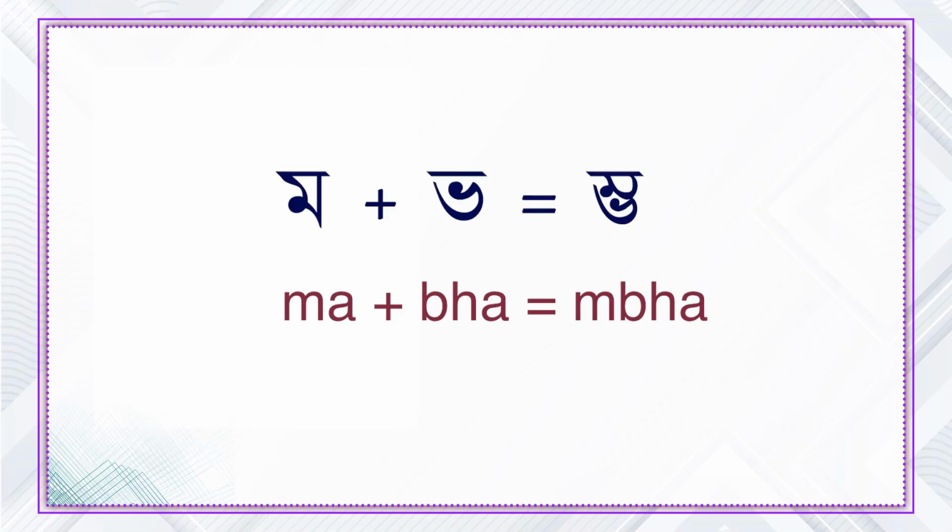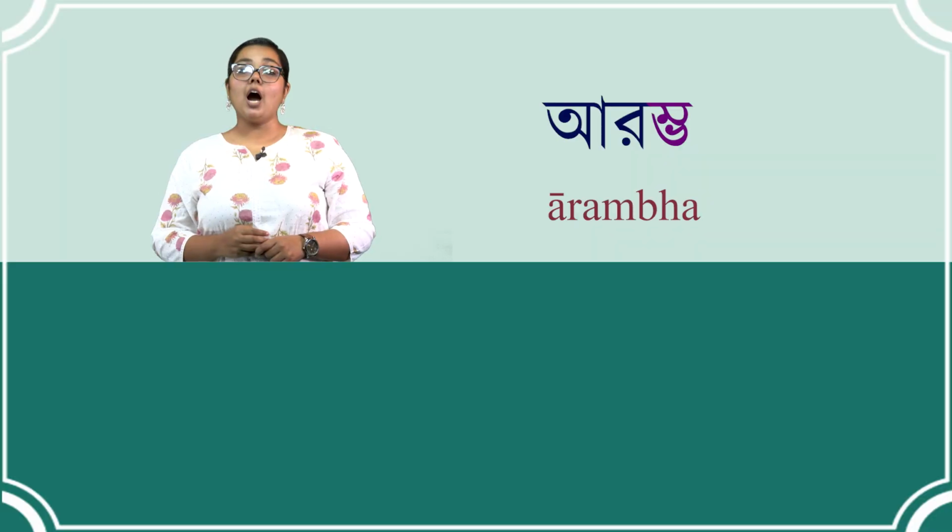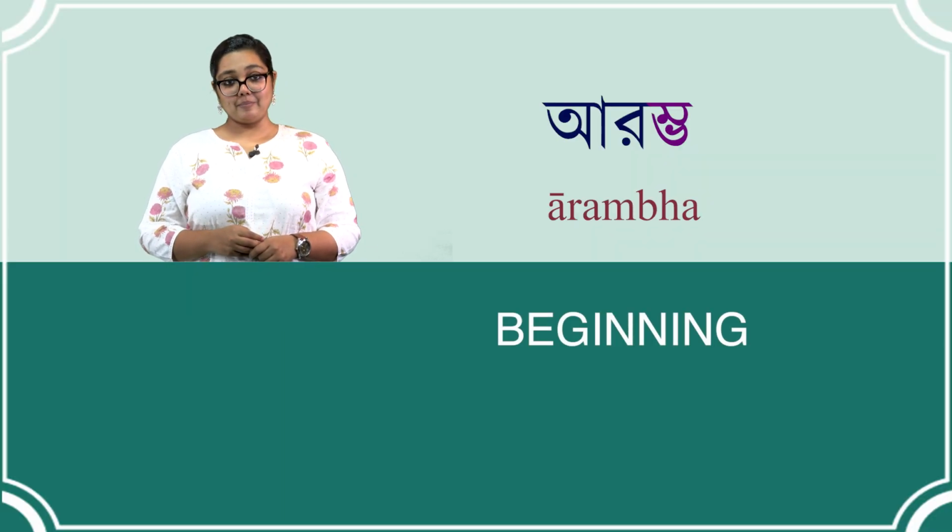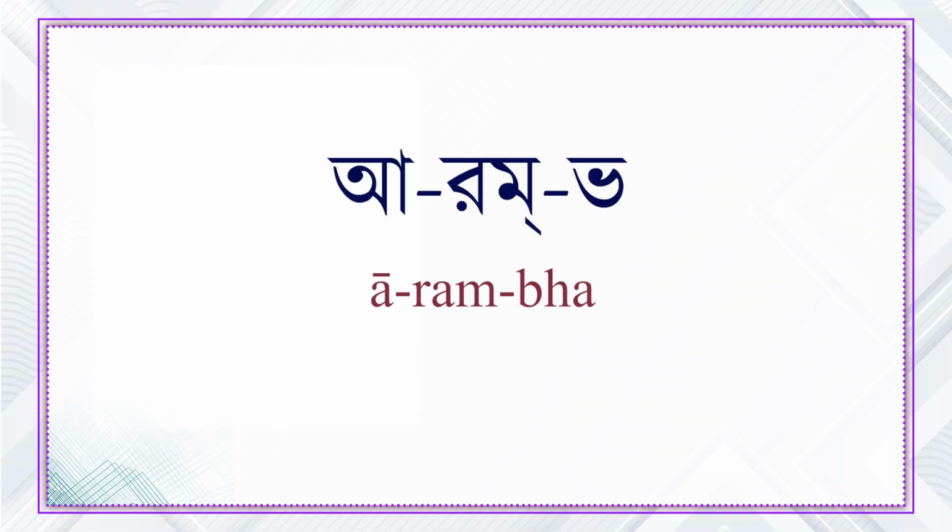Moi Bhoi. This conjunct is formed by combining Mo with Bho. The Mo changes shape slightly to create the conjunct Moi Bhoi. For example, Arambho means beginning. The nasal Mo transitions into the aspirated Bho, producing an mb sound. For instance, Arambho is pronounced as A-rom-bho.